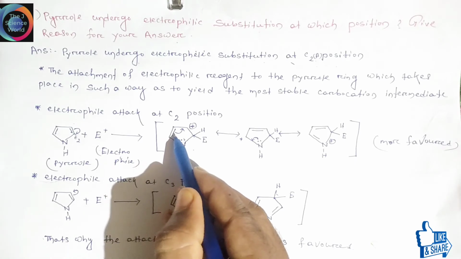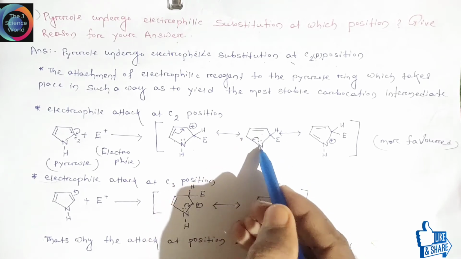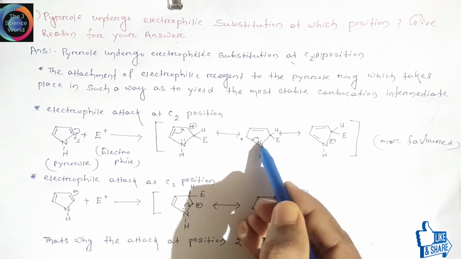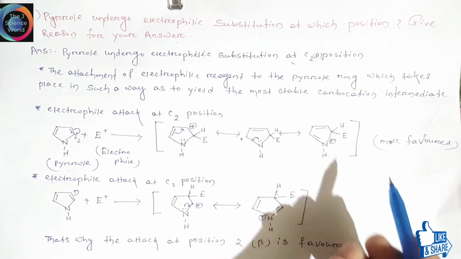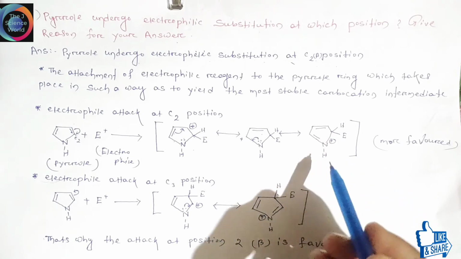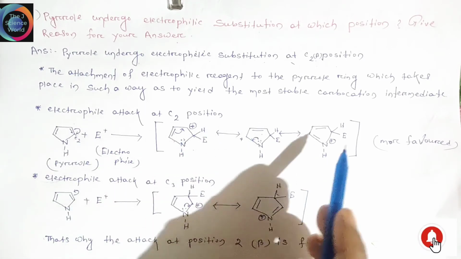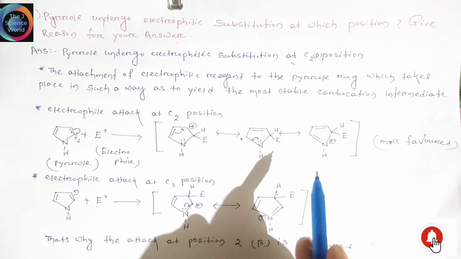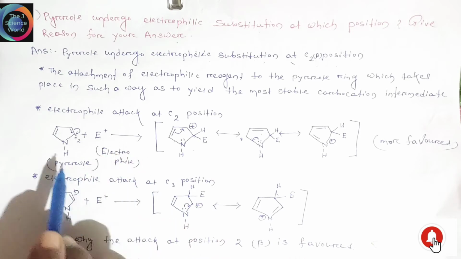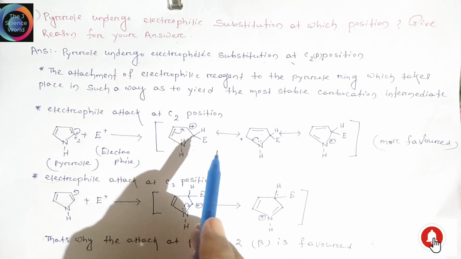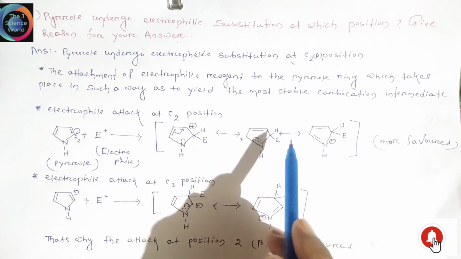This double bond shifts to these positions and this is our next resonance structure. Similarly, the electrons present on nitrogen shift to form a double bond, and this is our third carbocation. So when the electrophile attacks the C2 position, mainly 3 carbocation structures are formed. We simply say that attack at position 2 of pyrrole yields a carbocation that is a hybrid of 3 structures.